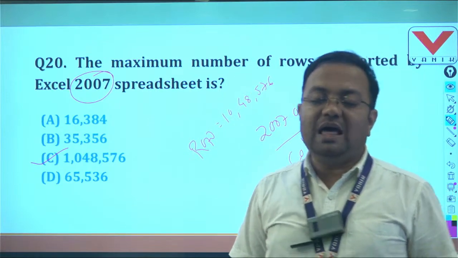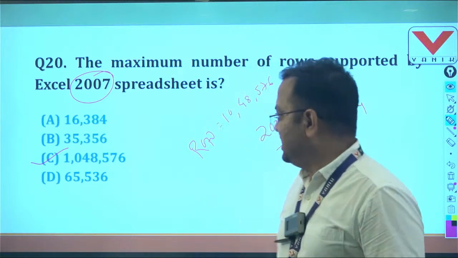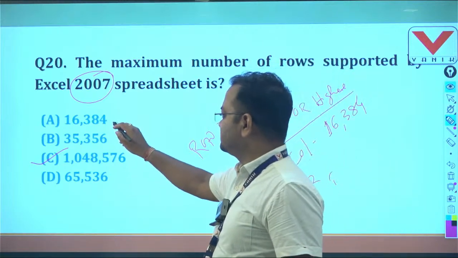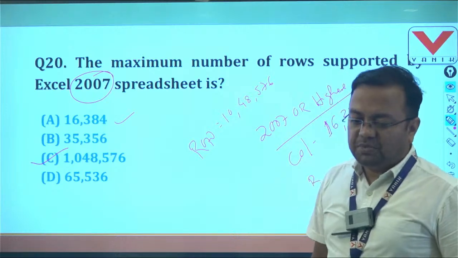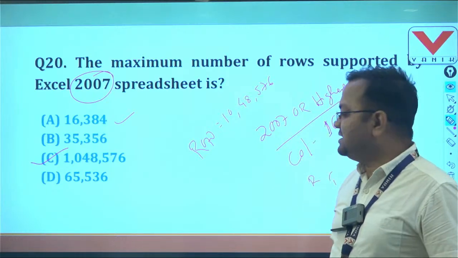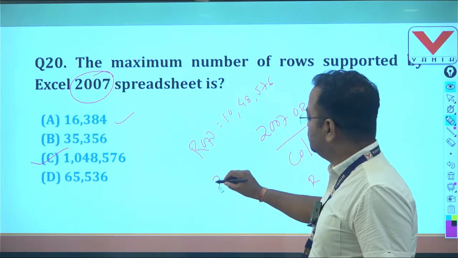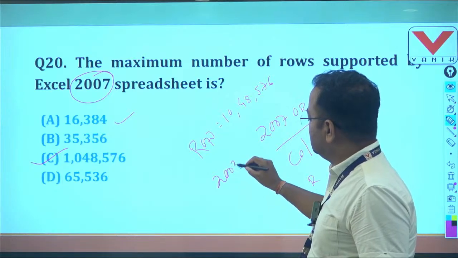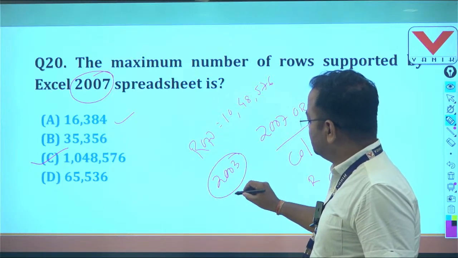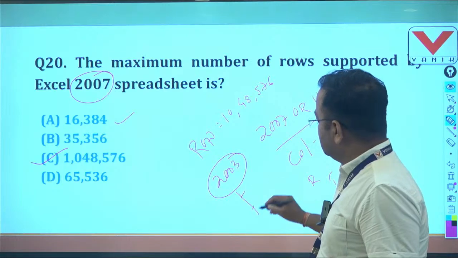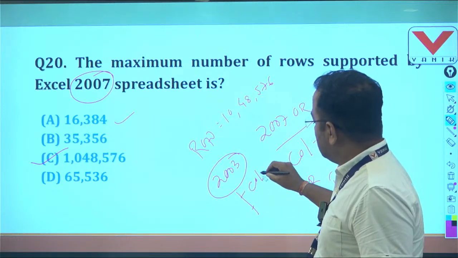But if it asks about the columns, then the answer is 16,384.